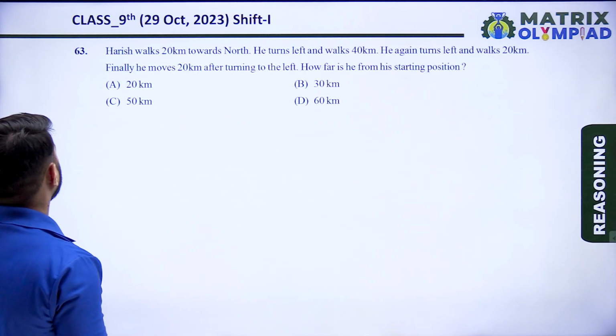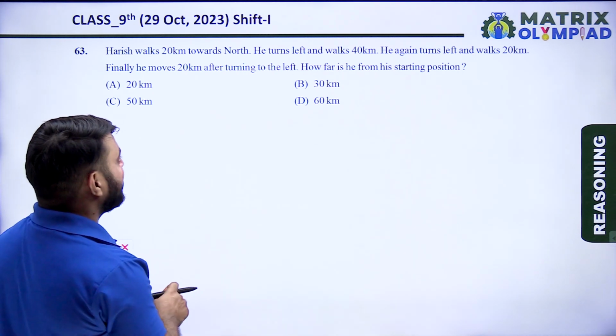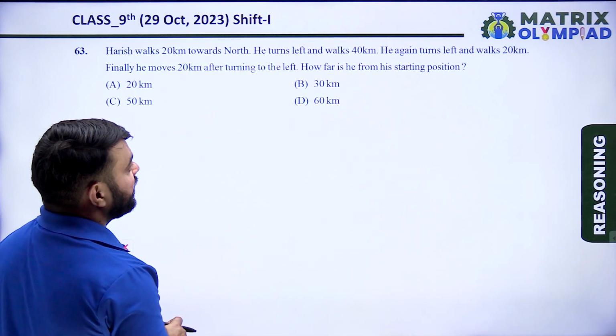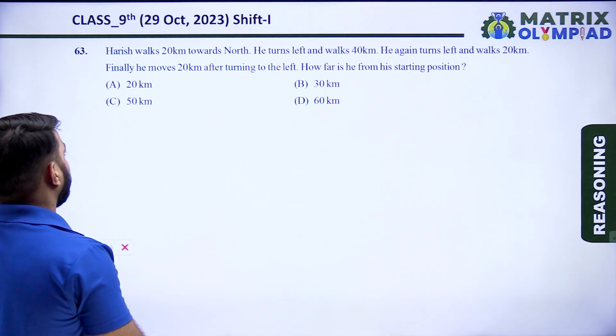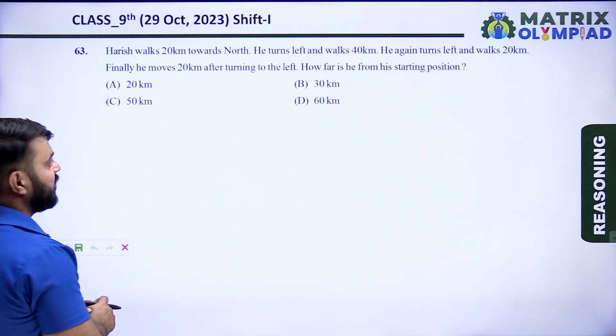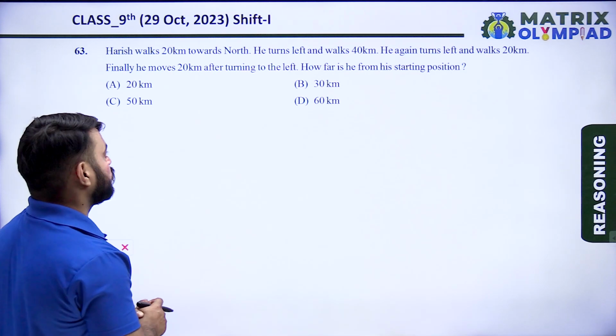So the next question is question number 63. Harish walks 20 km towards north. He turns left and walks 40 km. He again turns left and walks 20 km. Finally, he moves 20 km after turning to the left. How far is he from his starting position?